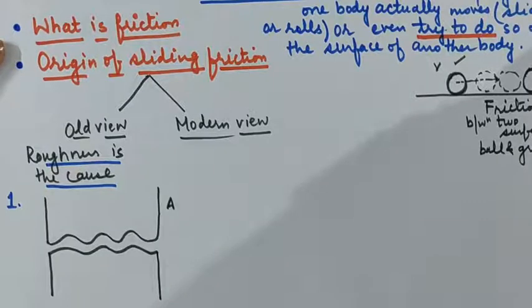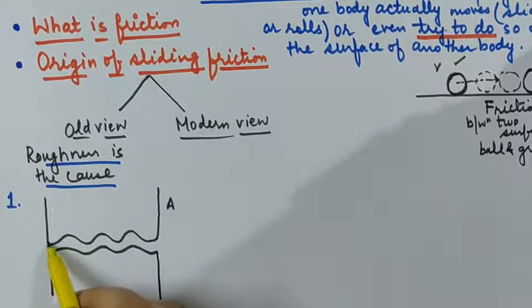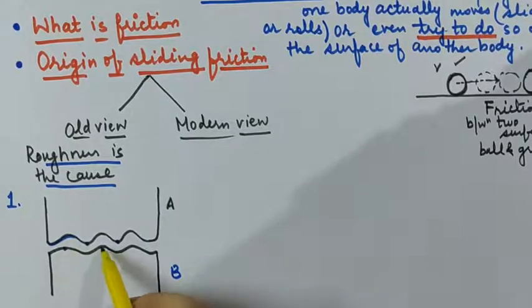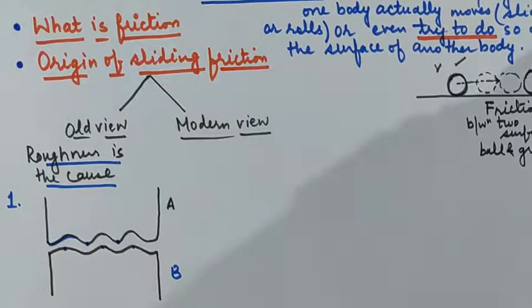We are watching some kind of bulged out points on the two surfaces. Now this is the outside of this surface, so bulged out points are like this. This is a bulged out point. Now for surface B, this is a bulged out point, this is bulged out. So these bulges are called the projections.